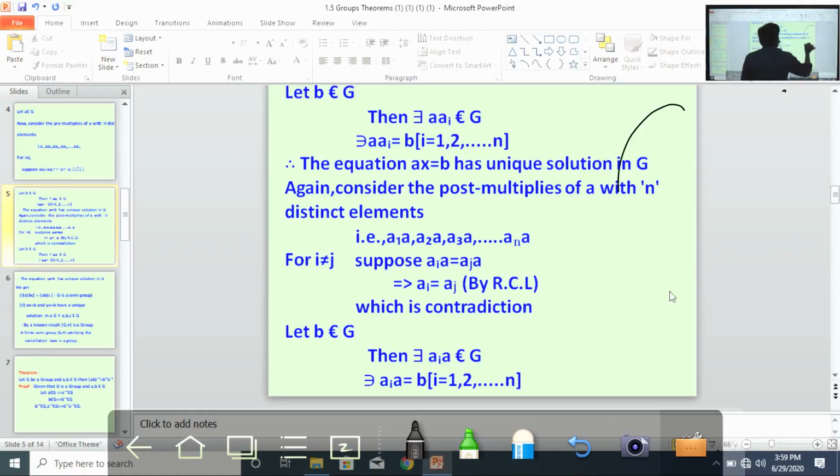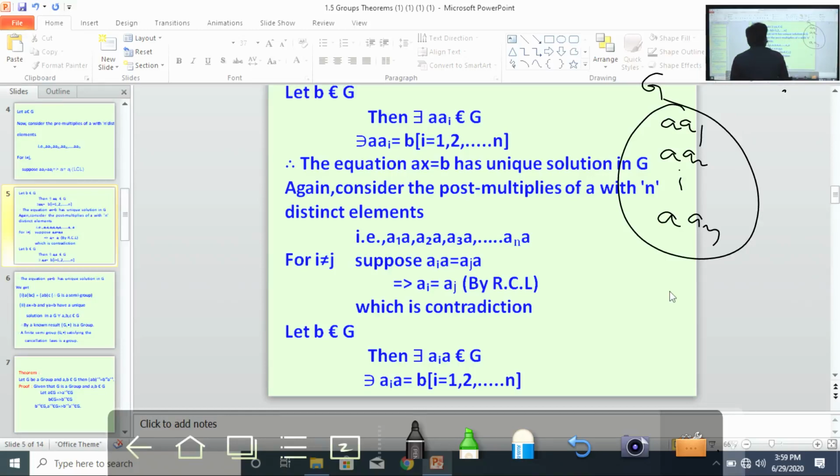See once again, that means a a1, a a2 and so on a an. Now you observe, when pre-multiplying a with these n distinct elements, we have G containing a a1, a a2 and so on a an.